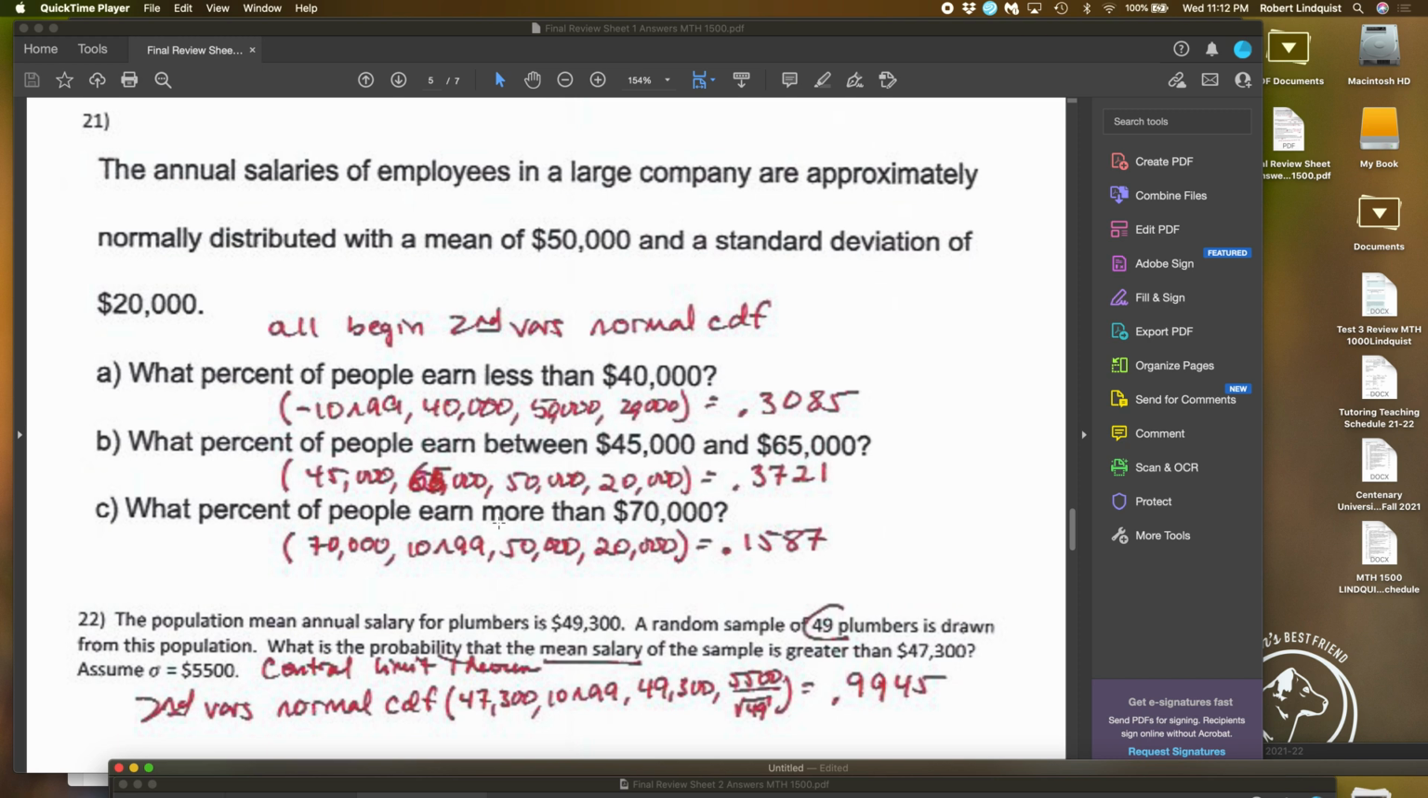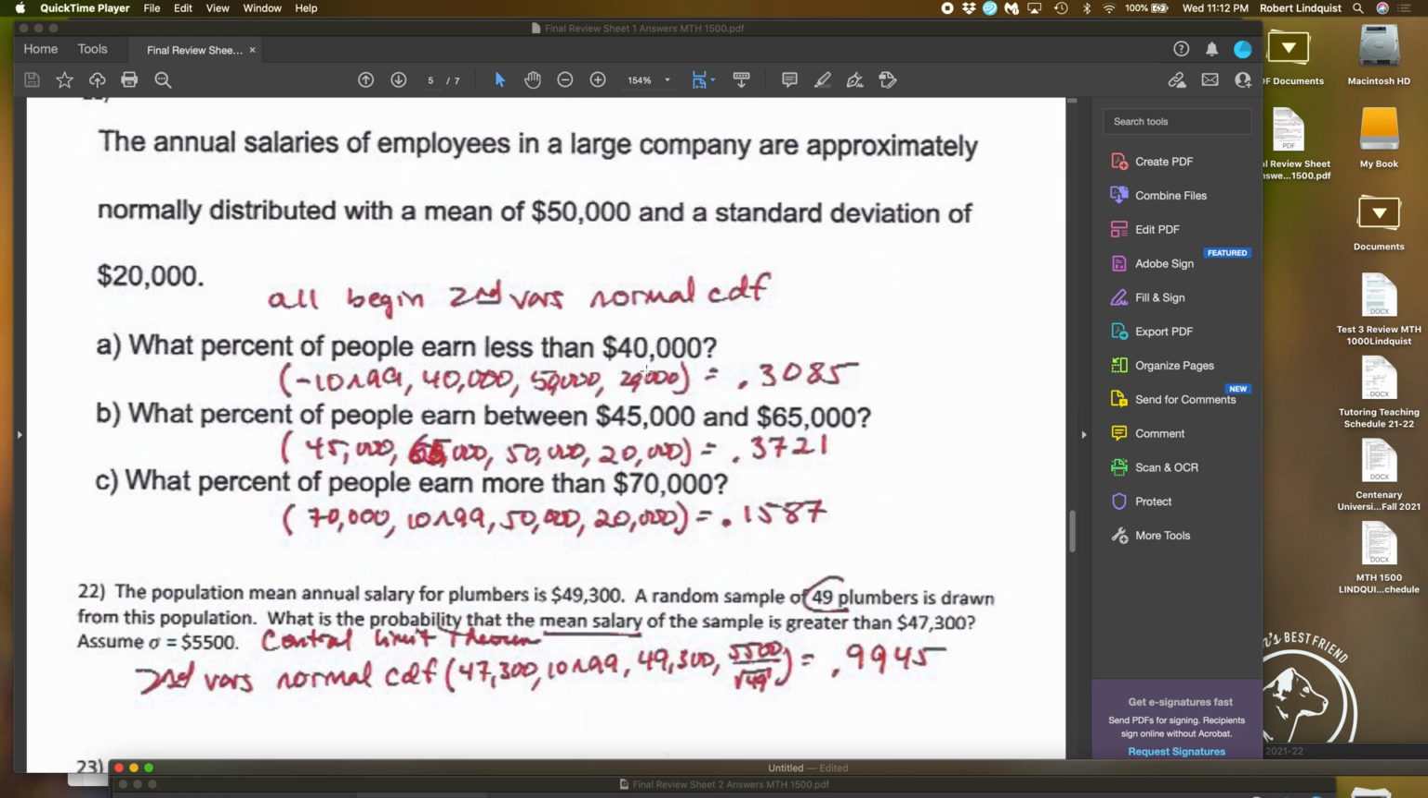So all of these obviously are going to begin with second var's normal CDF. If you're less than 40,000, you go from negative 10 to the 99th up to 40,000. If you're between 45 and 65,000, you have the lower 45,000, the upper 65,000. And if you're more than 70,000, you start with 70,000 and go up to 10 to the 99th. And then you crunch all those numbers and pop it all out. For the first one, it comes out to be 0.3085. For B, it's 0.3721. And for C, it's 0.1587.